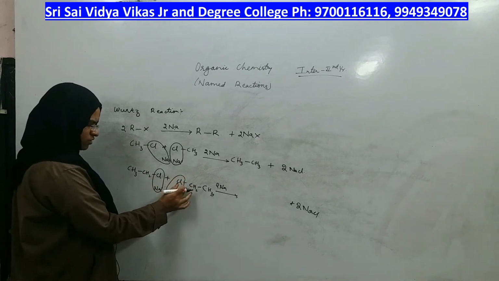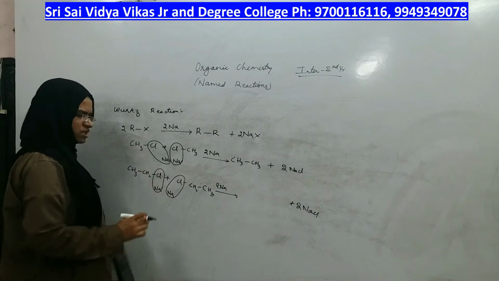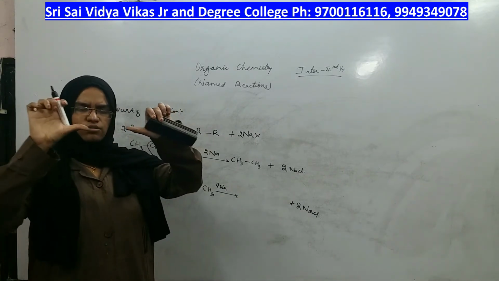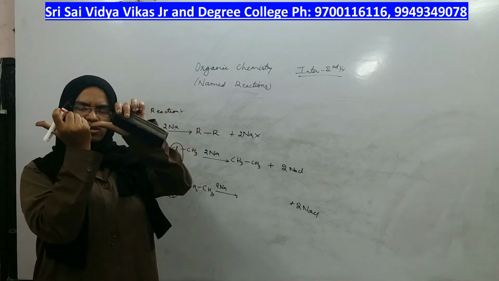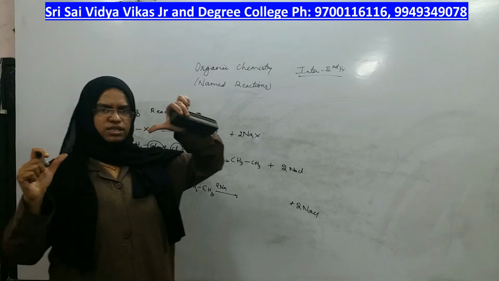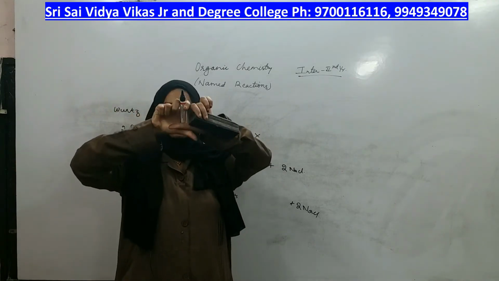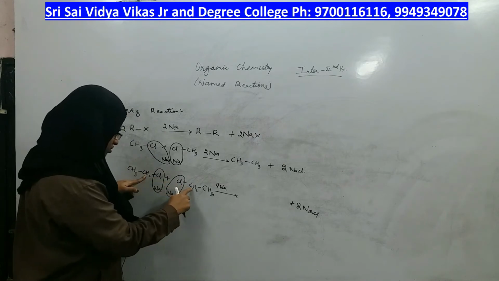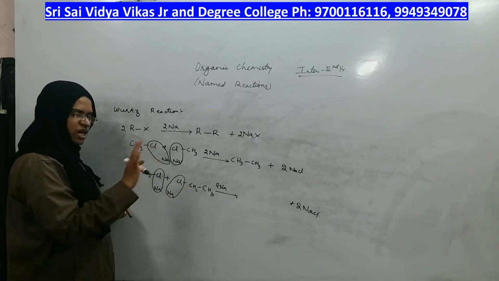The chlorine is broken from this side and from this side, so they should be connected at the broken part. This carbon should be connected to this carbon only, not the other way round.